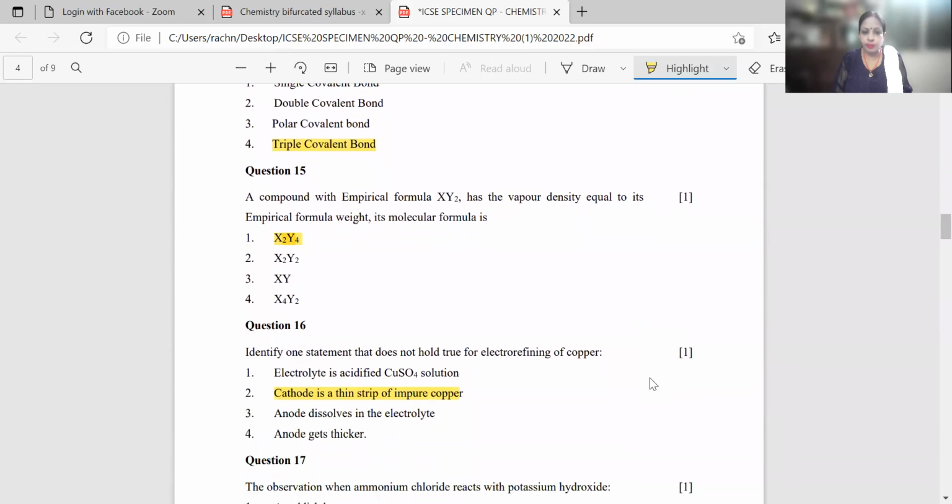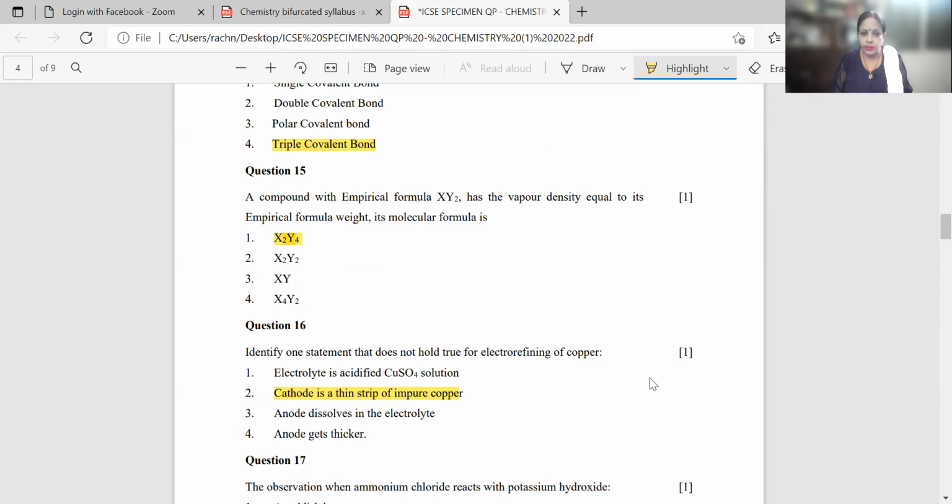Question number 15. Again, a mental calculation. A compound with empirical formula XY2 has the vapor density equal to its empirical formula weight. Its molecular formula is. Now your vapor density and the molecular formula weight, they are the same. So you have to find the correct answer. Now XY2 is the empirical formula and they have given these values. So you have to use a common multiple.